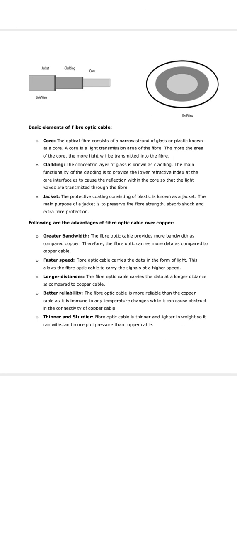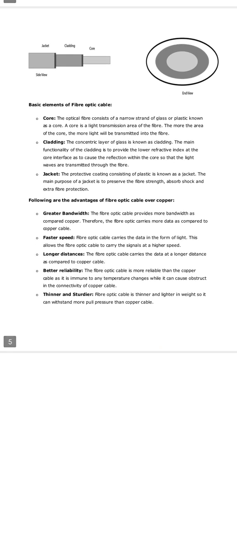Better reliability: the fiber optic cable is more reliable than the copper cable as it is immune to any temperature changes, while these can cause obstacles in the conductivity of copper cables. Thinner and lighter: fiber optic cable is thinner and lighter in weight, so it can withstand more pull pressure than copper wire. That's all.